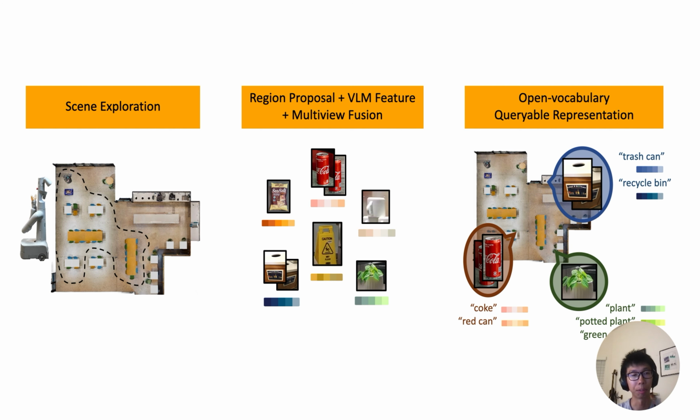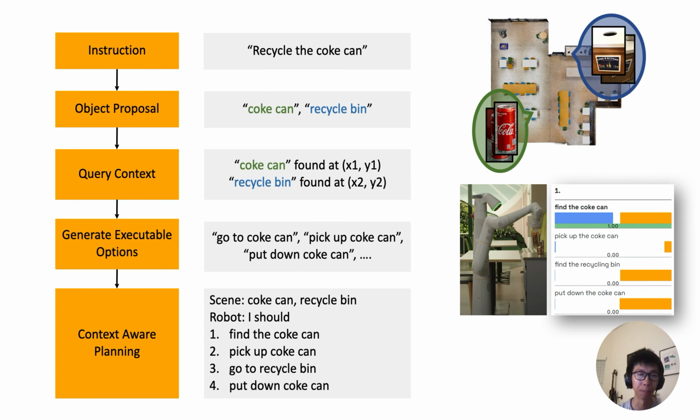First, the robot does exploration. It explores the scene and stores the environment. Second, it can do region proposal and VLM features, collect CLIP features, for example, and then do some sort of clustering and multi-view fusion. This basically builds an open vocabulary queryable scene representation. So you can query it with different names, such as the Coke can be queried with Coke, or it can be queried with red can.